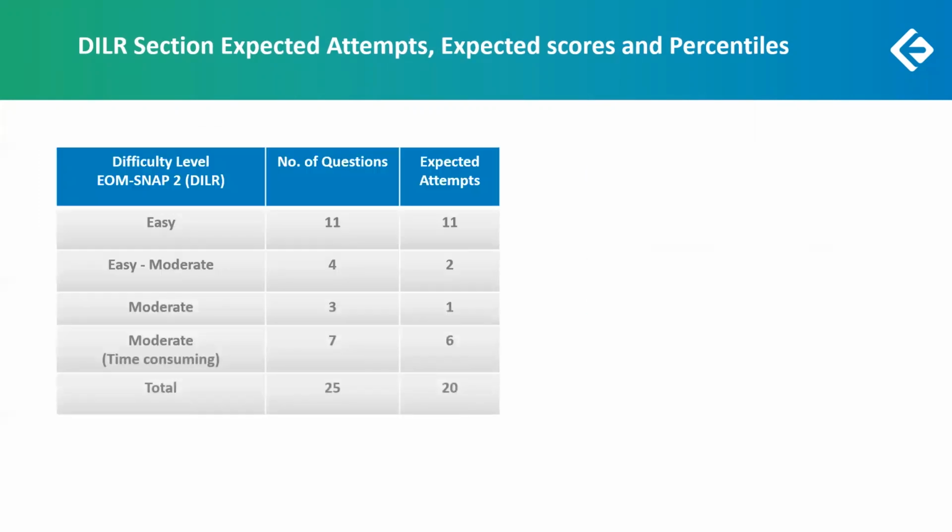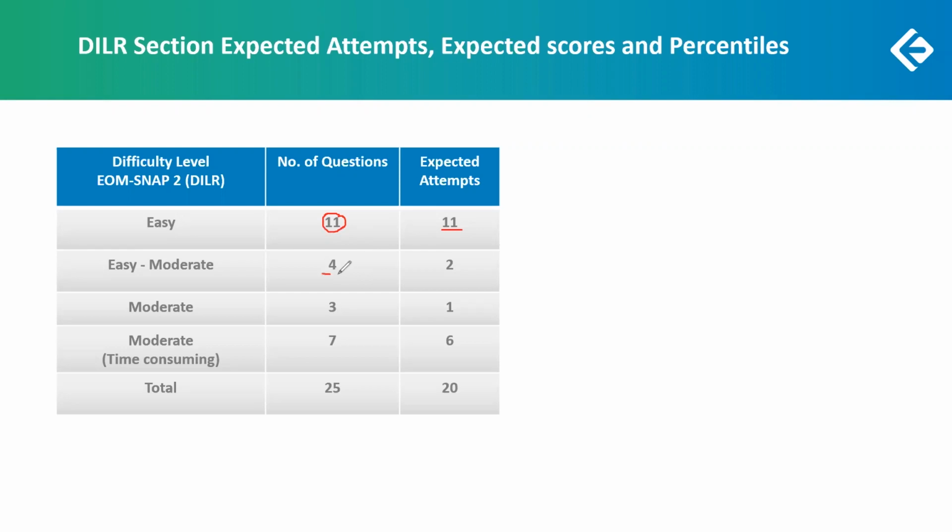In the previous section we talked about the different types of questions, topic classification, and everything. Now let's talk about the expected attempts, expected scores, and percentiles. First of all, expected attempts. Out of these 11 questions, which were easy, I should have attempted all 11, because we have already discussed it will take much less time in comparison to the others.